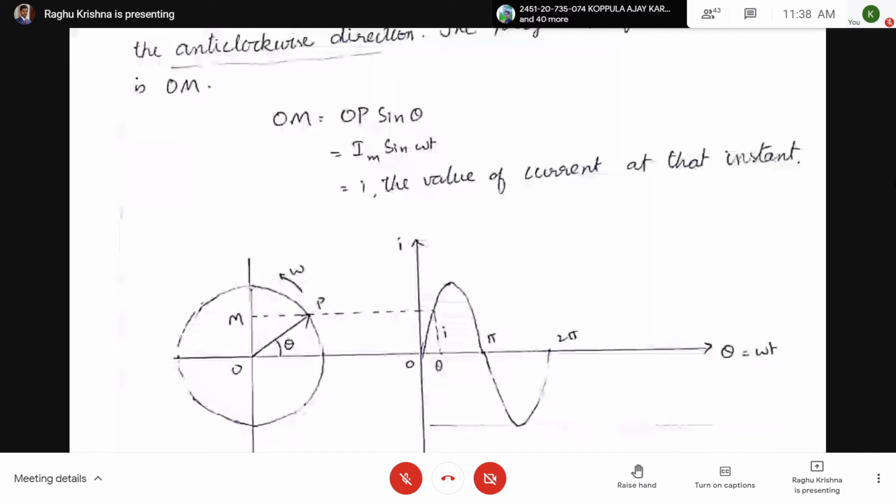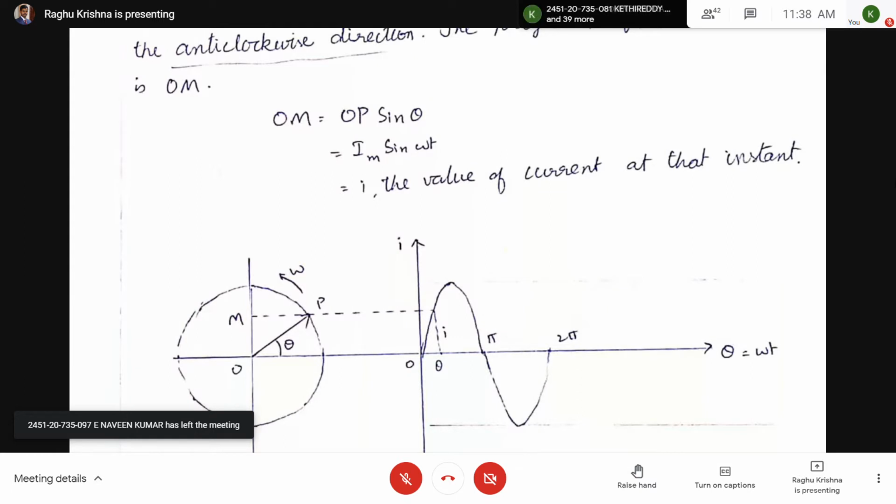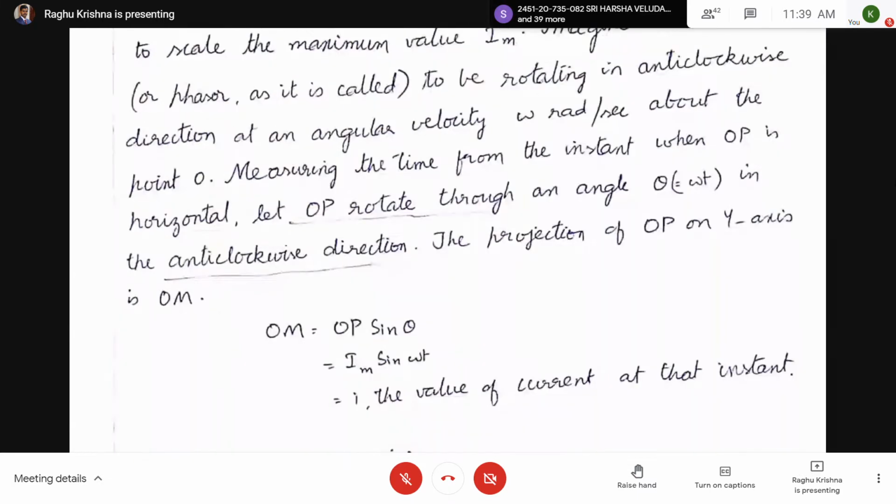So when OP is horizontal, t equal to 0, already it has covered an angular distance of theta. At omega t equal to theta, I am showing the position. So when omega t equal to 0, OP will be horizontal. From here we are measuring the time from the instant when OP is horizontal.